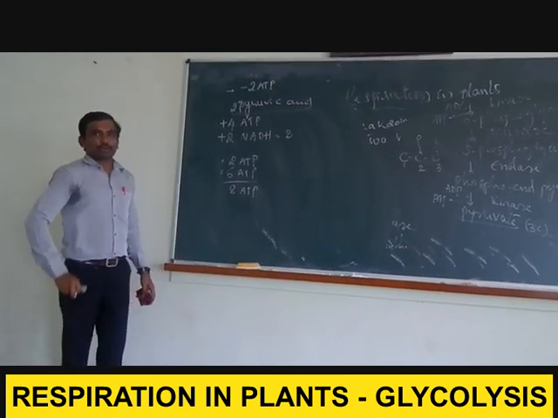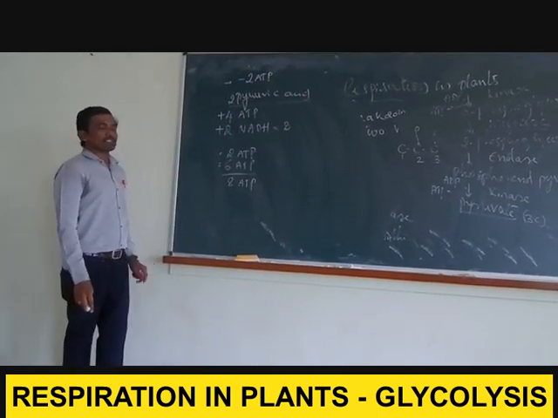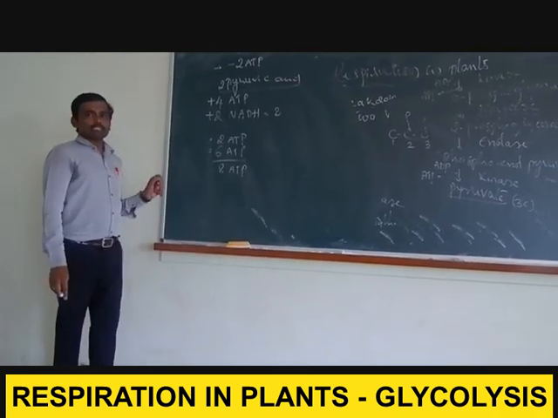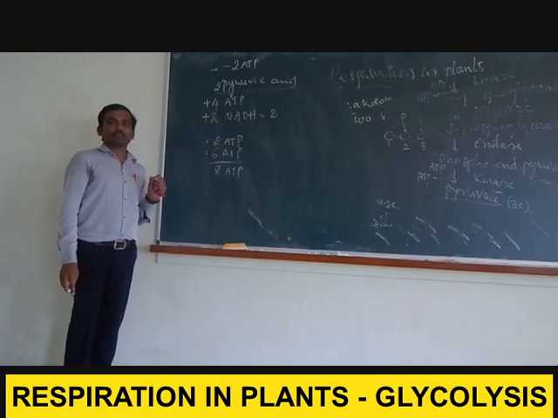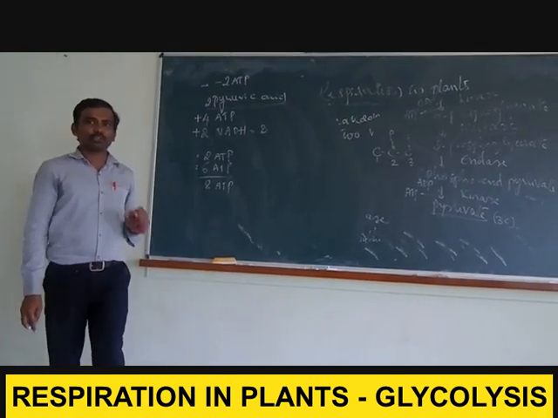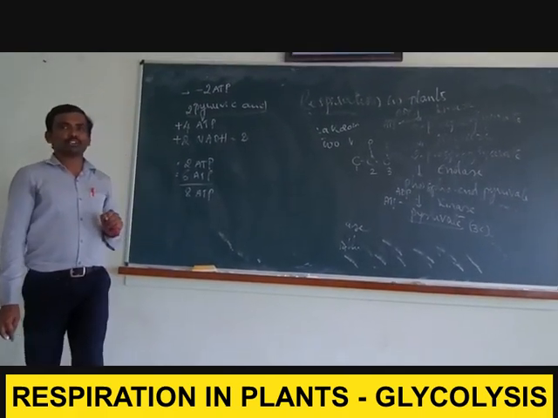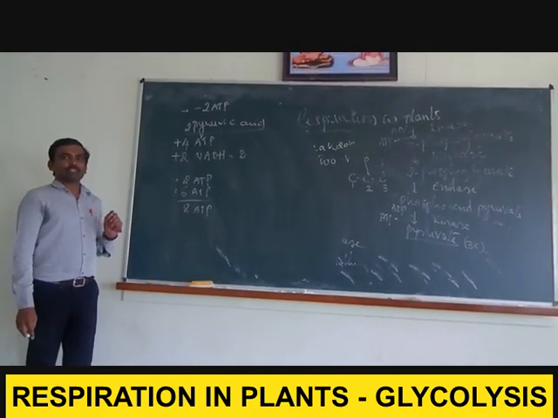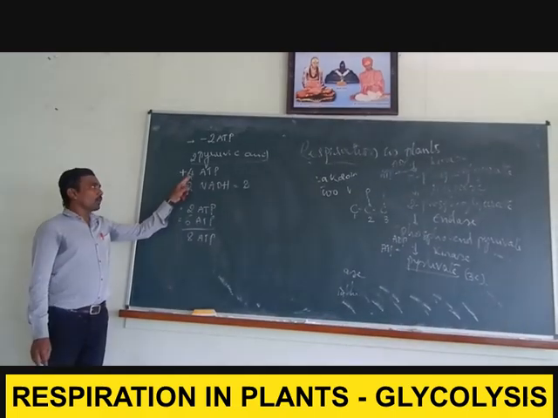And this is all about glycolysis. In brief, we need to consider glycolysis as an anaerobic process of breakdown of one molecule of glucose into 2 molecules of a 3-carbon compound, that is pyruvic acid, and at the same time the byproducts were produced, where ATP molecule